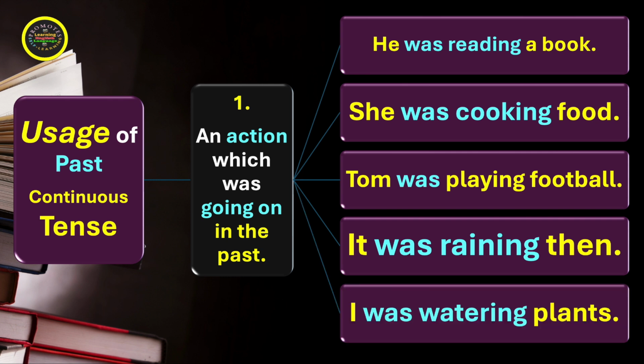So what we notice in all these sentences is that an action continued in the past, went on in the past, progressed in the past. Therefore, we call it past continuous tense or past progressive.